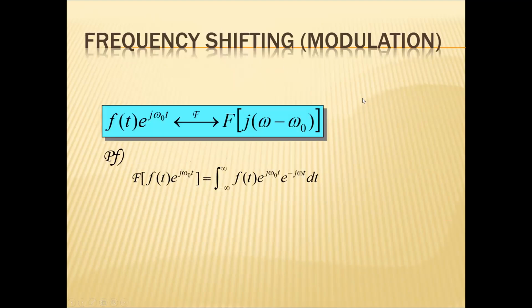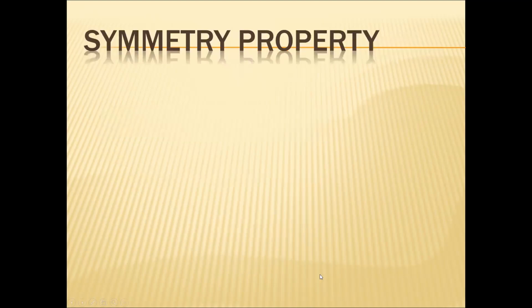Similarly, the frequency shifting or modulation property can be calculated. F of t into e power j omega naught t gives you the Fourier transform of F of j omega minus omega naught. There is a shift in the frequency. If I multiply the signal with e power j omega naught t, then the integral from minus infinity to infinity of f of t e power j omega naught t e power minus j omega t dt can be written as the integral of f of t e power minus j (omega minus omega naught) t dt. This will give you F of j (omega minus omega naught).